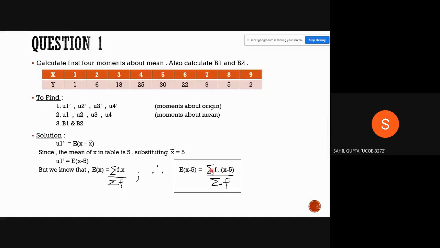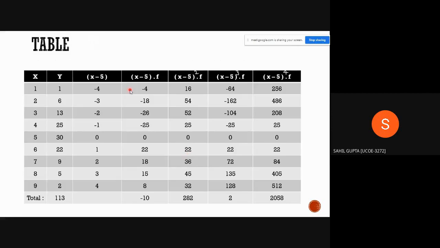Now what is here in this formula? We have to find the summation of frequency times x minus phi. So we just multiply frequency into the x minus phi value. This is our frequency and this is our x minus phi value. So 1 into minus 4 gives minus 4. 6 into minus 3 gives minus 18. Anything into 0 gives 0, so this whole row will be 0. We will explain that later. 22 into 1 gives 22. Like that we calculate x minus phi times f, so this whole column is filled.